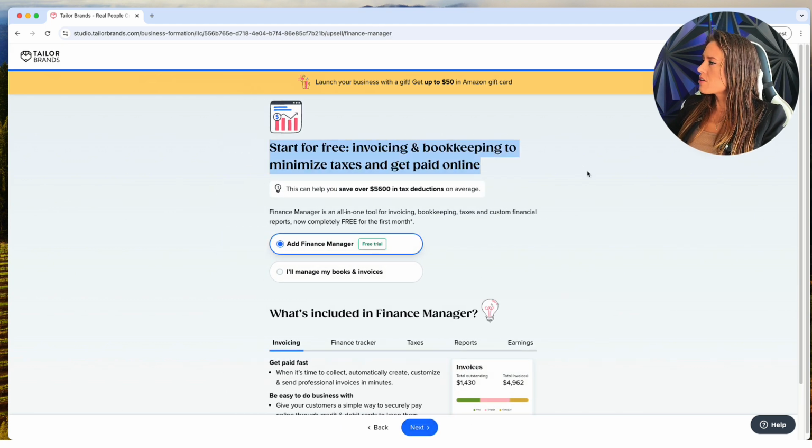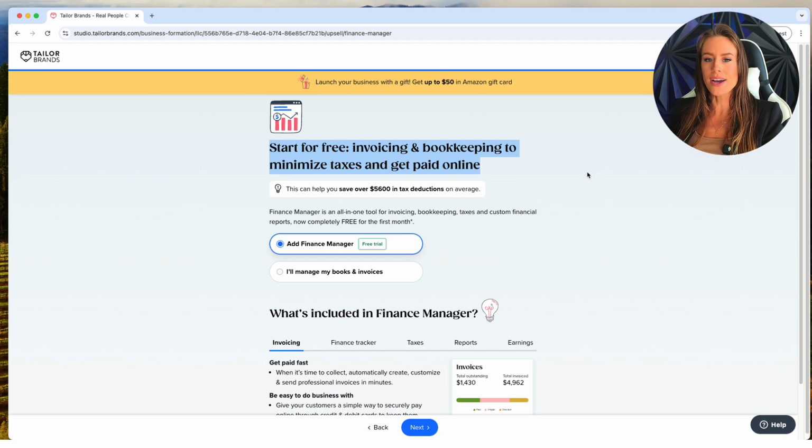And this service here is amazing. So let's say you've just started your business and you don't really have a system set up yet for how you're going to manage your invoices and bookkeeping and finances. Or maybe your business has grown really fast and whatever system you were using is just not cutting it anymore. And you feel like you don't know where all the money's going, or something's just not organized.